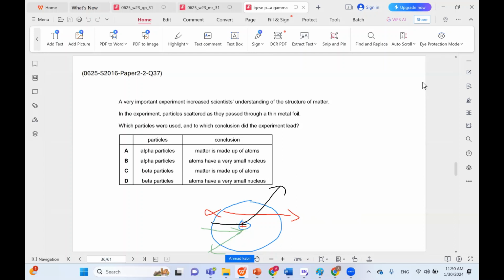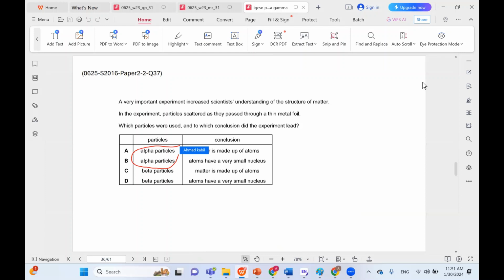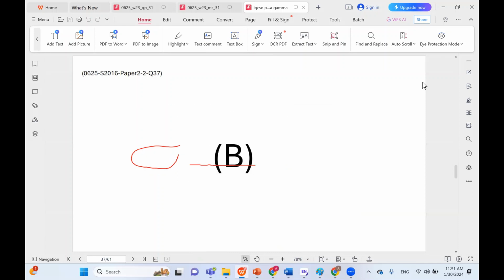So this is why some reading was detected here, very little reading was detected here, and most of the readings were detected in this region, because any alpha particle that did not really pass close to the nucleus just moved on to the other side and was detected inside the red box. So we used alpha particles, and the conclusion is that atoms have a very small nucleus. The nucleus occupies a very small space inside the atom. So B would be the correct choice in this case.